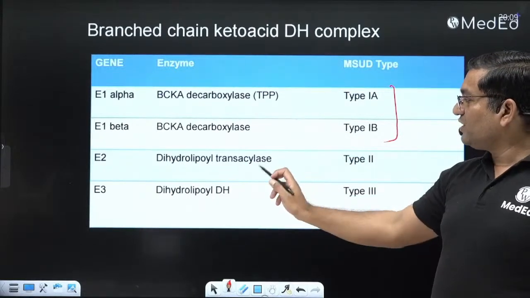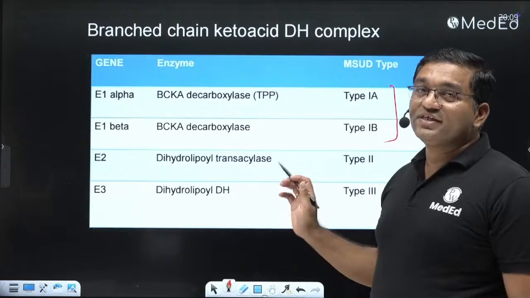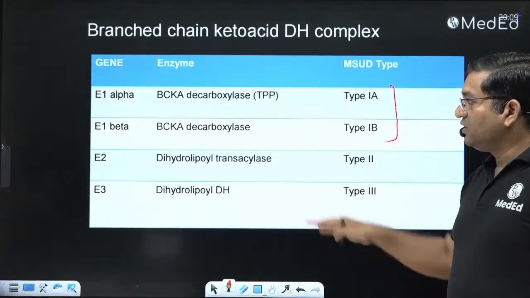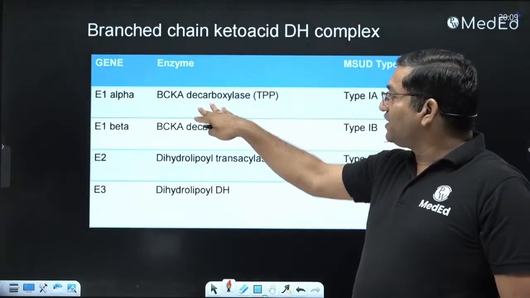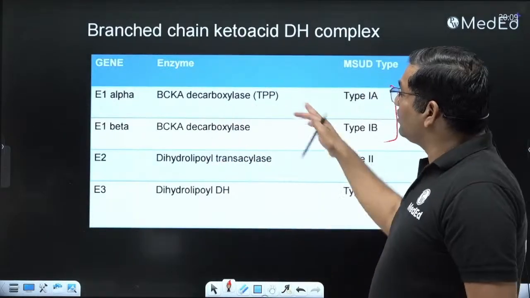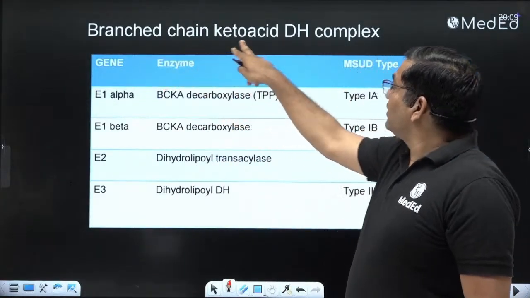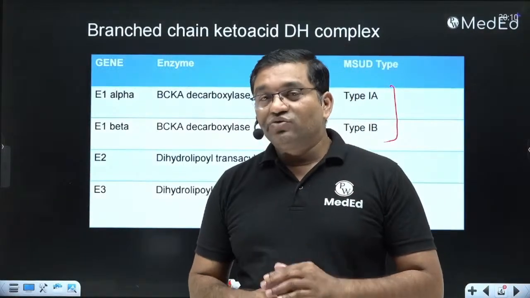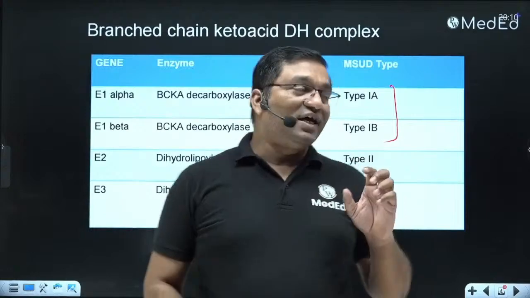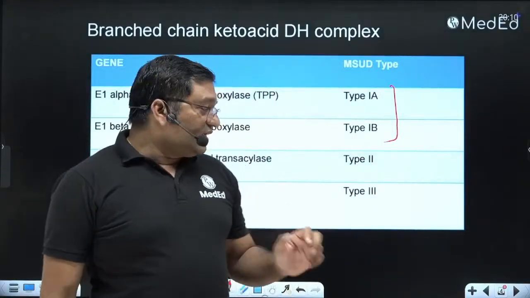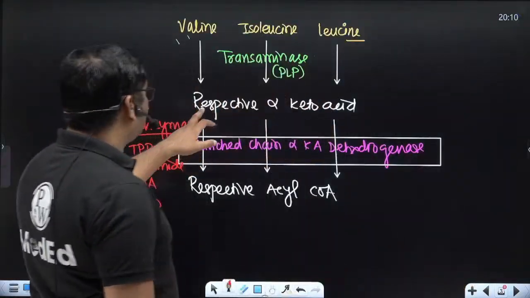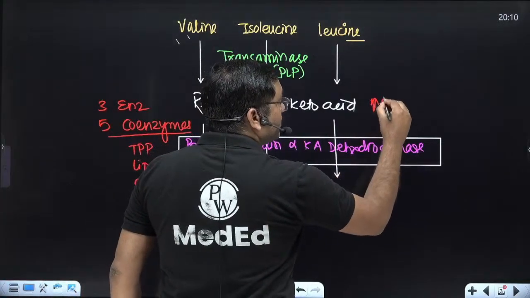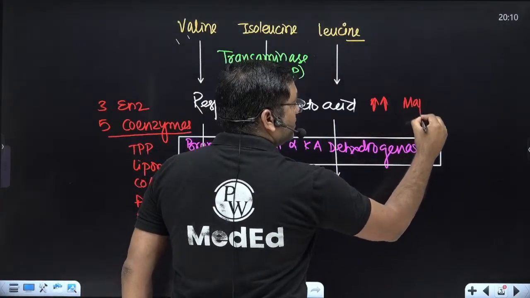Also dihydrolipoyl transacylase and dihydrolipoyl dehydrogenase defects can cause maple syrup urine disease, known as type 2 and type 3. But classical is because of branch chain keto acid decarboxylase, or in short you can say branch chain keto acid dehydrogenase complex deficiency can cause maple syrup urine disease. This is an important disorder related with branch chain amino acid metabolism, where there is an increased level of branch chain keto acids, and the elevated levels give the maple syrup like smell.